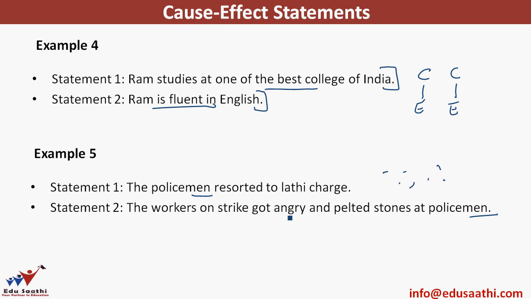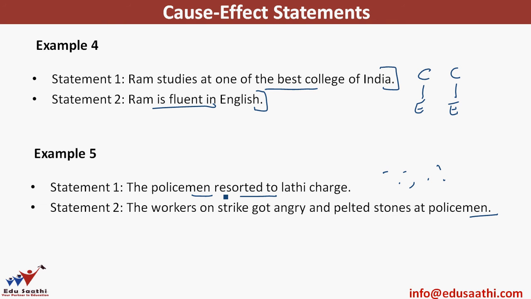Because the workers on strike got angry and pelted stones at policemen, therefore the policemen resorted to lathi charge. Well, this is also possible. So how to decide? What could be a cause and what could be an effect? You can get a hint from the word resorted to. You always resort to something as a reaction to a certain action. The policemen started lathi charge, therefore the workers got angry and pelted stones.